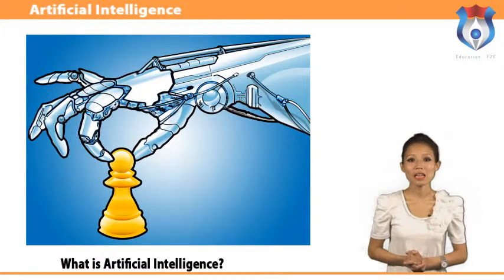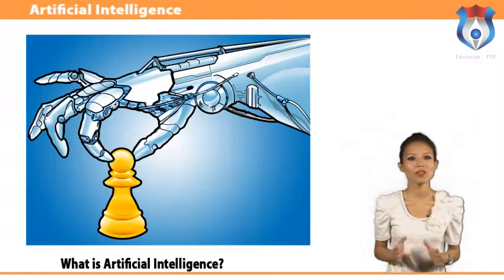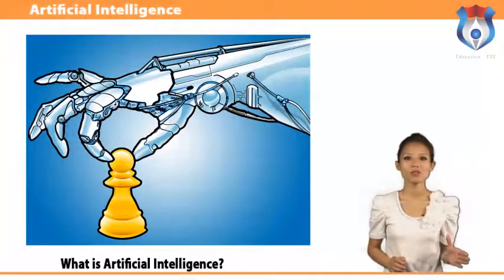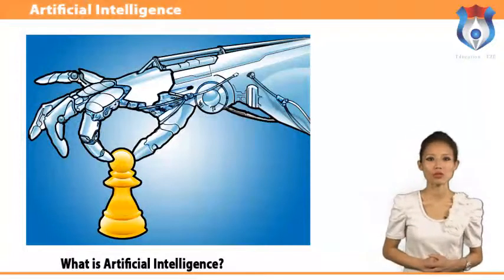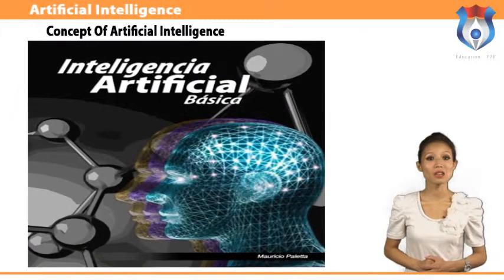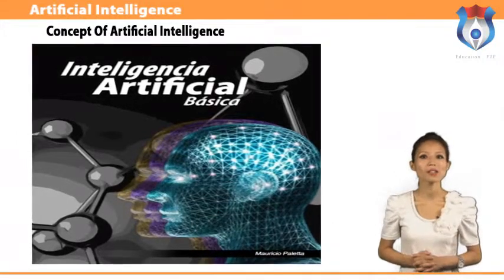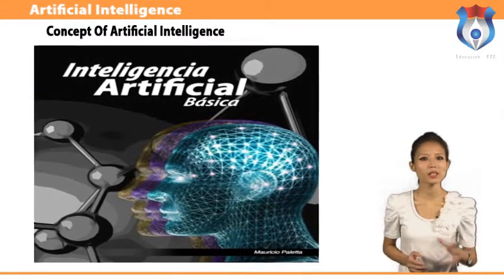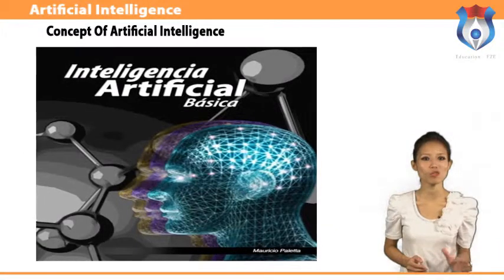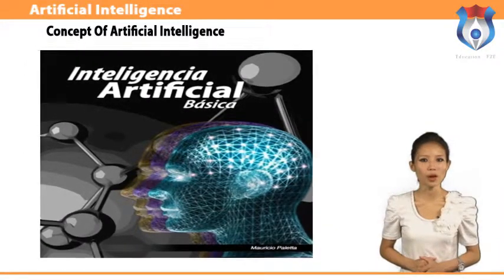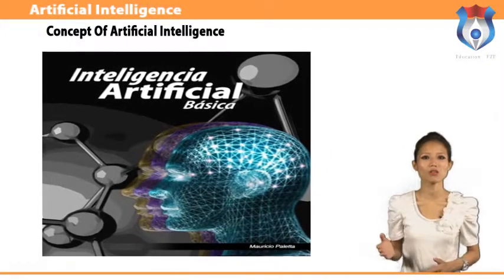AI is an interdisciplinary field that requires knowledge in computer science, linguistics, psychology, biology, philosophy and so on for serious research. Let us discuss the concept of artificial intelligence. AI is a part of computer science that is focused on developing machines or systems which could solve problems that may otherwise require human intelligence.